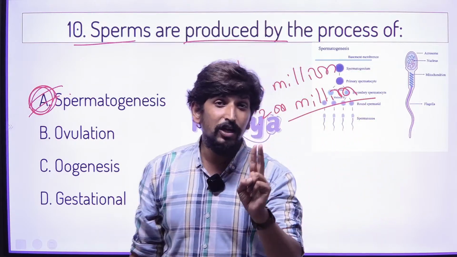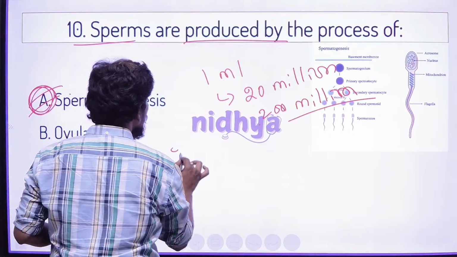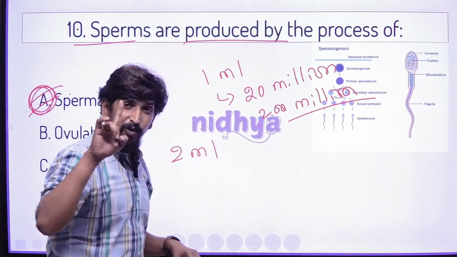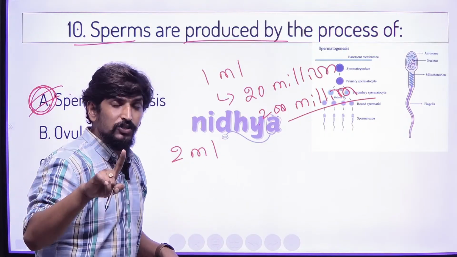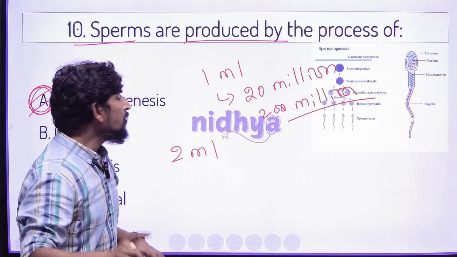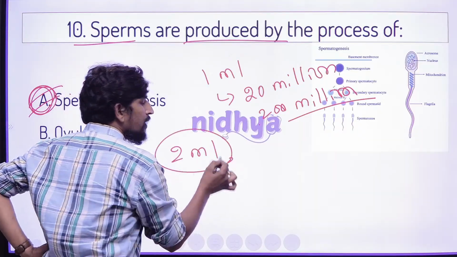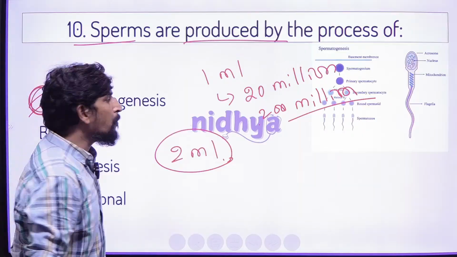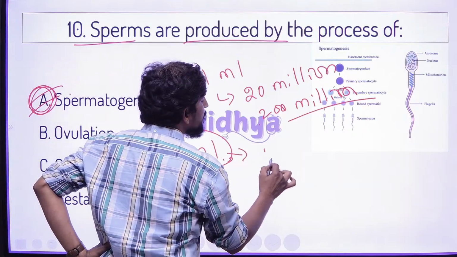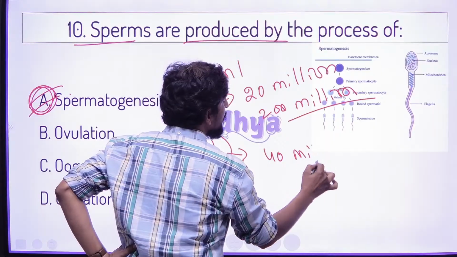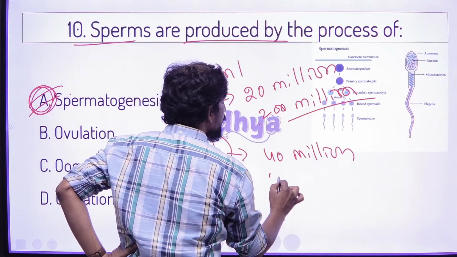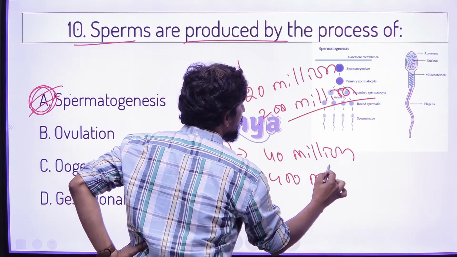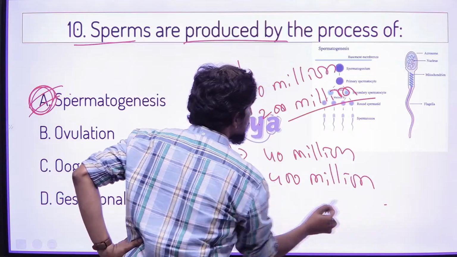In one ejaculation there is approximately 2 ml of semen. In this 2 ml, approximately 40 million to 400 million sperm cells come out. That is very interesting.